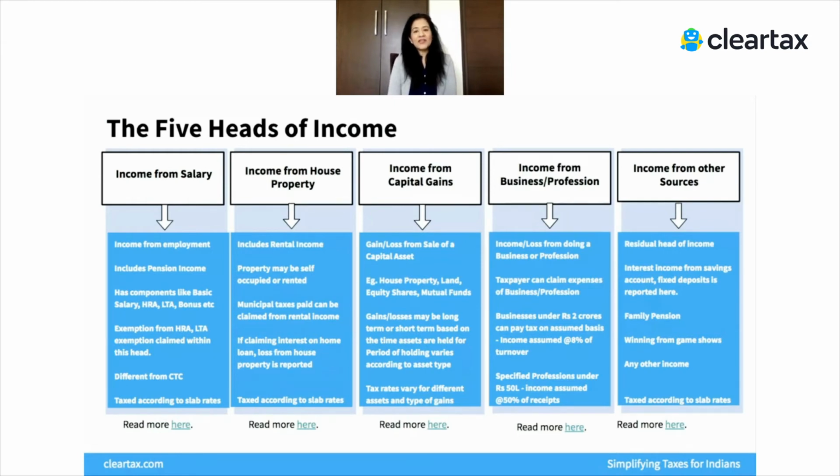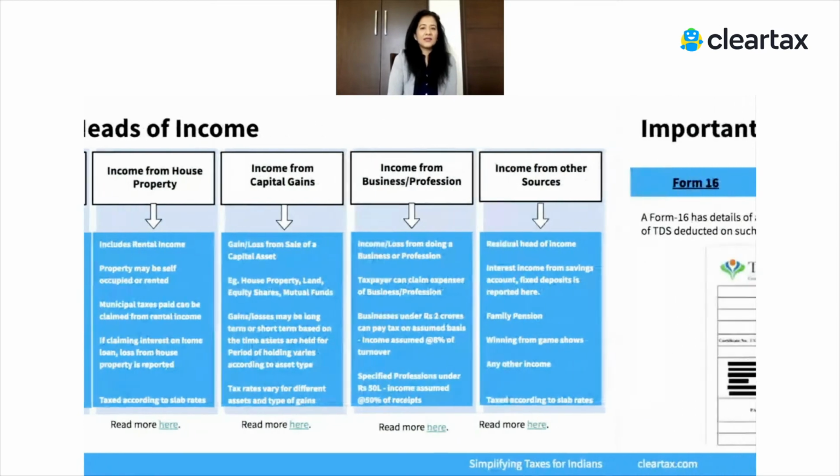The fifth head of income is called income from other sources. It's called the residual head of income, but some important types of incomes are reported here, which is your interest income from a savings account, your fixed deposit interest income, family pension, or any other income, say a gift which is taxable. All of that will get reported under this head.